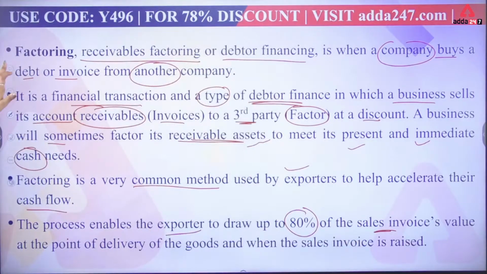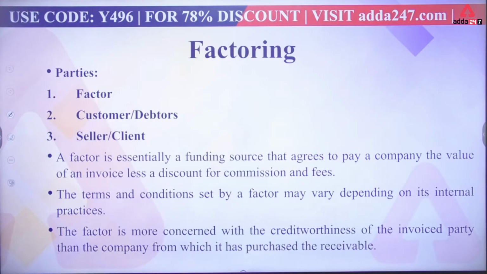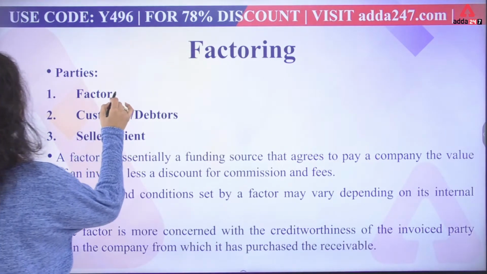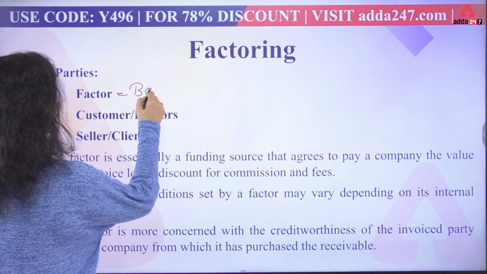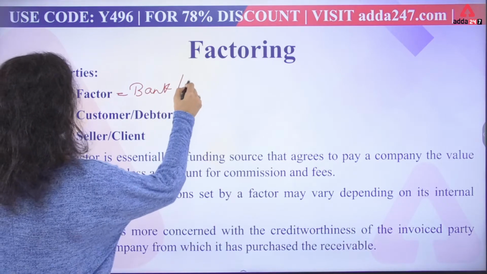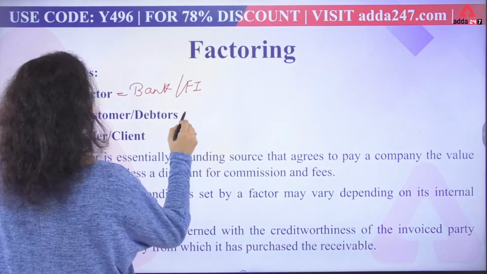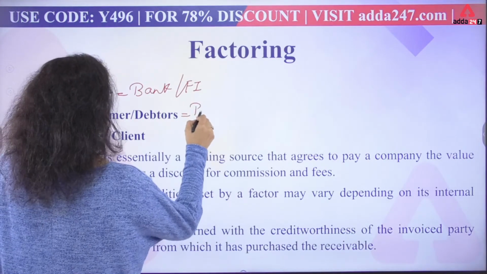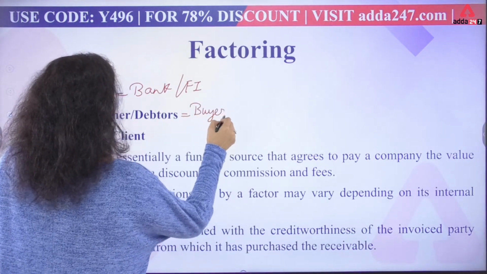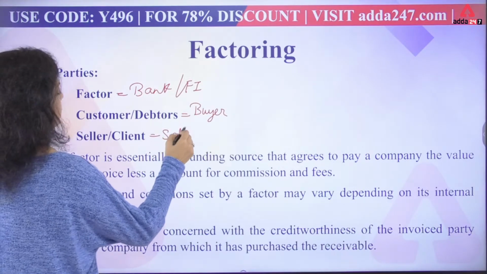Now the next thing is how many parties there will be. There are three parties. First is the factor, and the factor will be your bank or your financial institution. The customer or debtor simply means your buyer, and the seller or client simply means your seller.